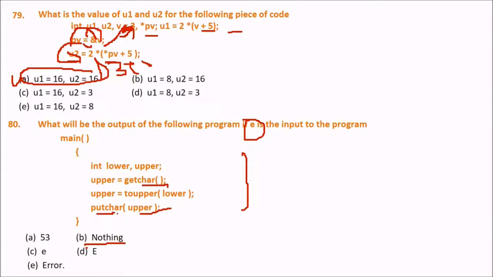Is it equivalent to putchar 0? Because what happens, get character will take a value and give it to lower. Now toupper is changing the value of lower, which is nowhere assigned. So upper will not have any value. So it is equivalent to putting the character null, nothing. So the answer will be nothing.